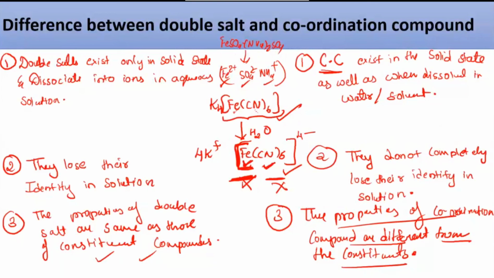Whereas here it is not like that. We have the ions: potassium ion is there, you have Fe and you have cyanide. If you are expecting the answer for Fe and cyanide, you don't get it. You will get the answer only for this potassium. So the property got changed there.